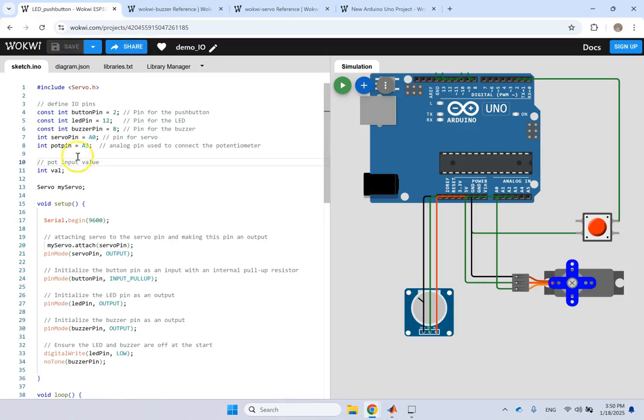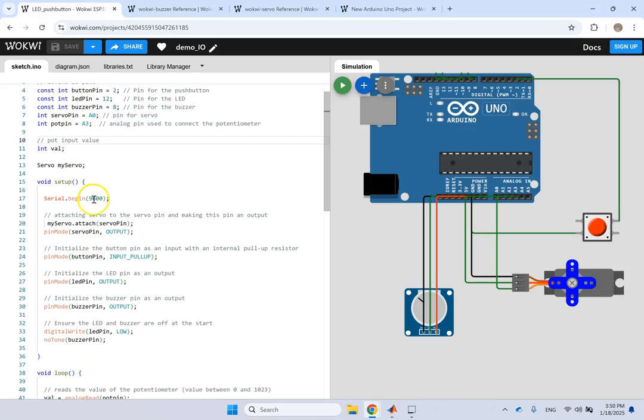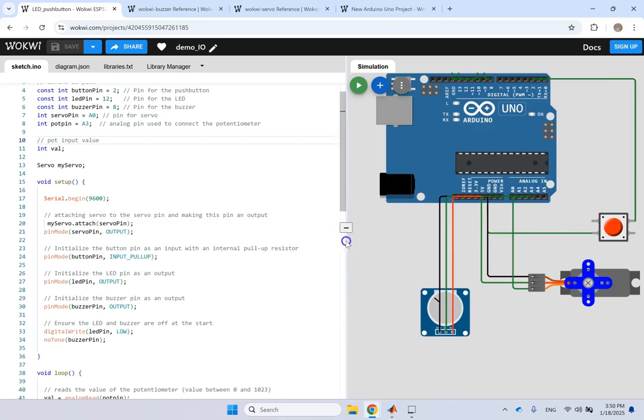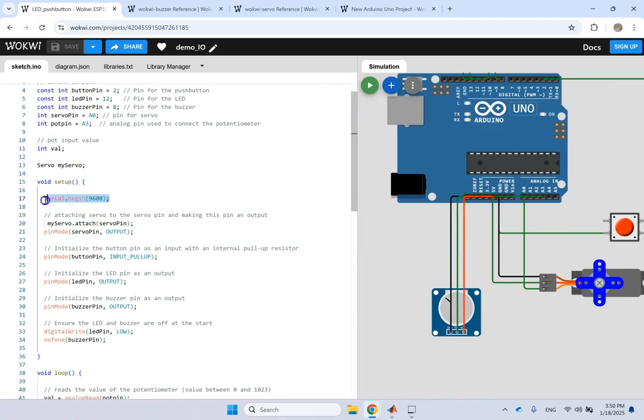We'll talk about it. So first we do the setup, the operations that are to be done only one time. What is that? Here I start a serial communication for my analog inputs at this baud rate. We talk about this later. Then the first thing I do is, right before the setup, I also need to define my servo, which is for this guy.